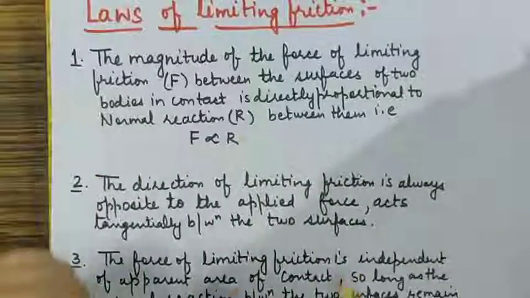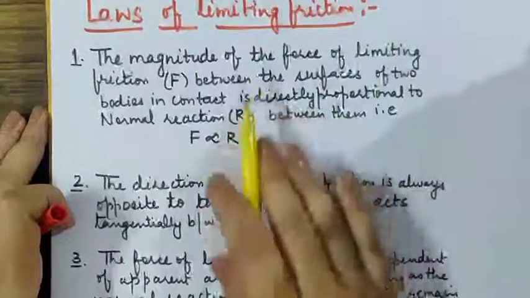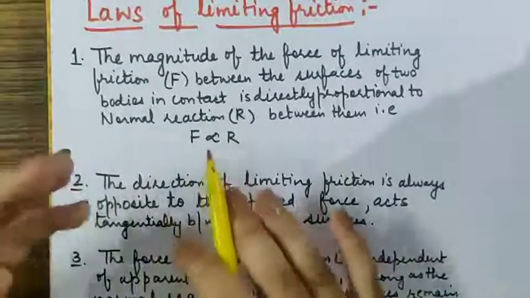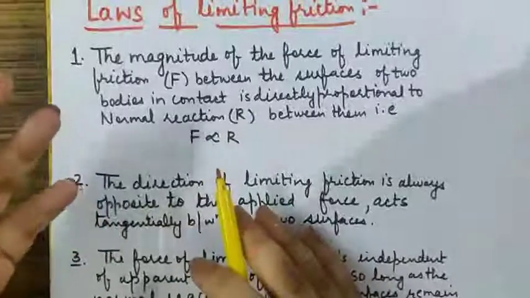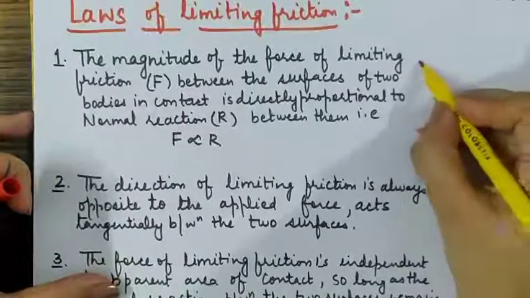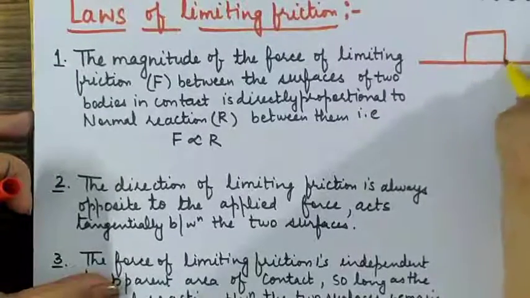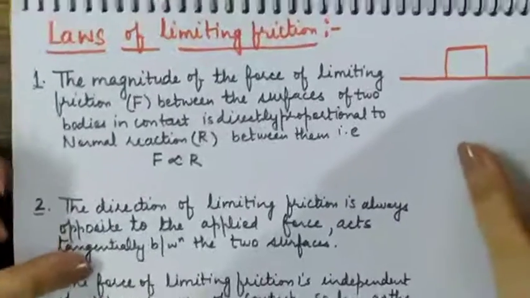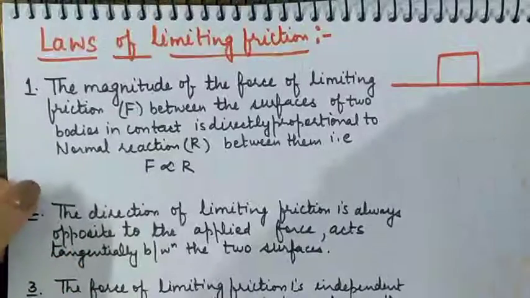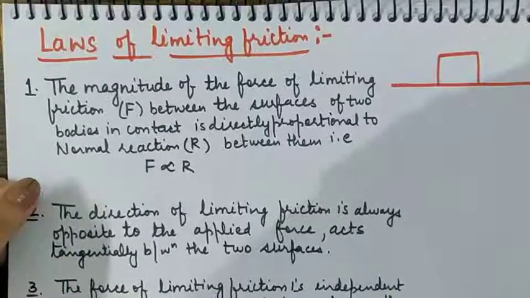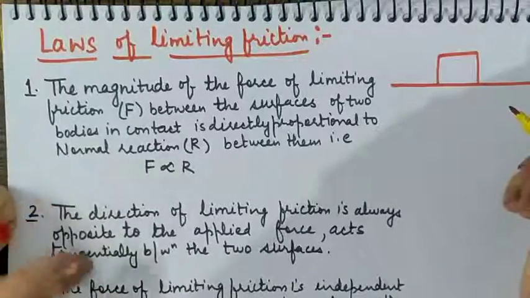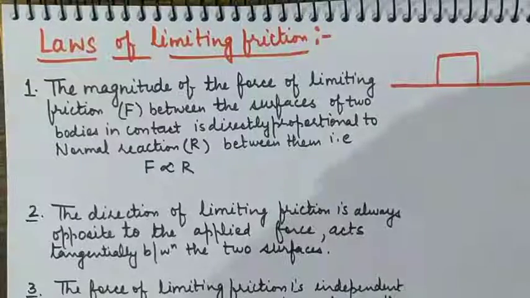So coming to the first point, it says limiting friction is directly proportional to normal reaction. Now, how is this the law, and what are the points that we should understand in this law? Suppose you try to move a body. If it is heavy, then it is very difficult for you to make it move, so you can say limiting friction is large. If its weight increases more, then you will say friction is large, meaning the weight of a body is somehow in link with the friction.